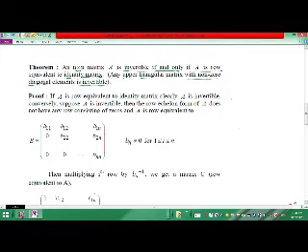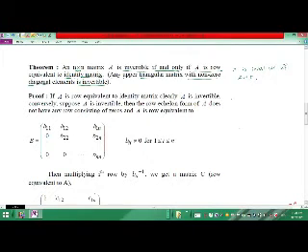So in short, this statement is: A is invertible if and only if A is row equivalent to I. Let us consider the proof of this theorem. We will prove this theorem.